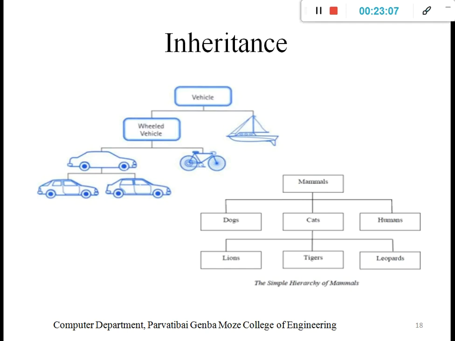Okay, then another example is mammals. Mammals include dogs, cats, humans. Then again cats include lion, tiger, leopards. Simply, cats come under mammals, and the tiger comes under cats. It takes attributes, or some functionality, from the cat class. That's why it comes under the tiger. That is simply inheritance: one class gives some functionality to another class. We can say that is the inheritance process.